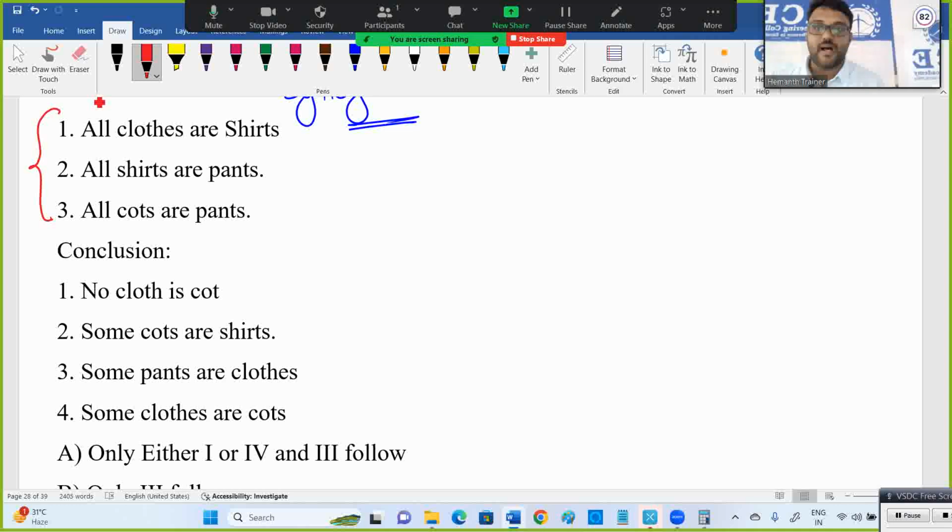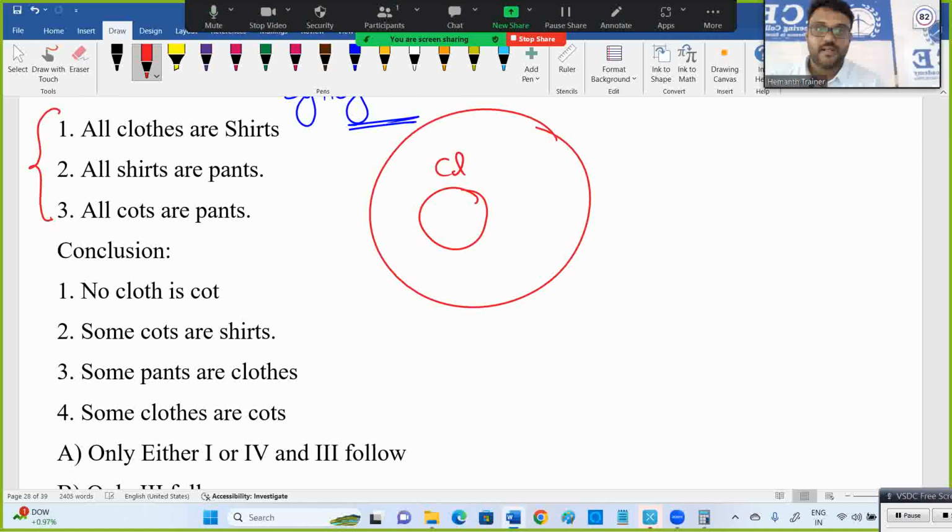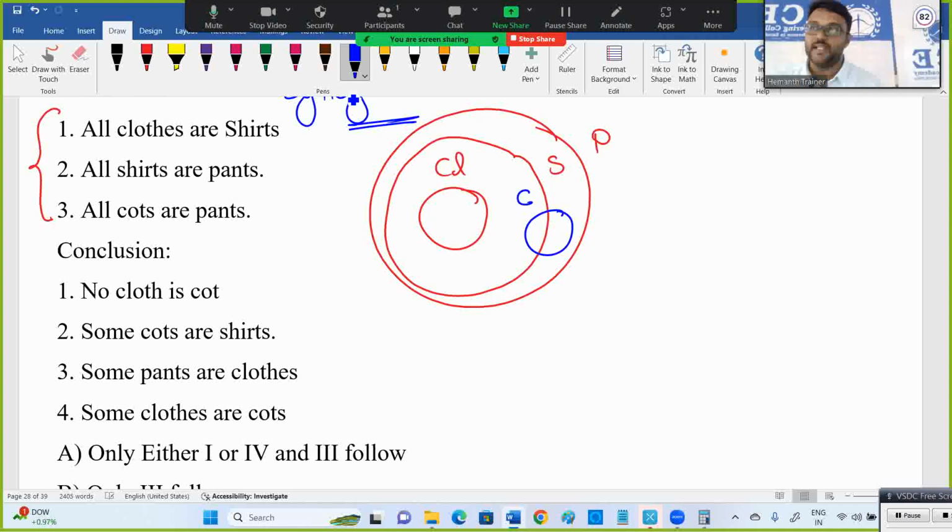Now, all cloths, I am writing CL. All cloths are shirts. Okay, all shirts are pants. All coats are pants. Okay, here it might be like this. Coats, I am writing only C. Cloth as CL. This is one diagram.